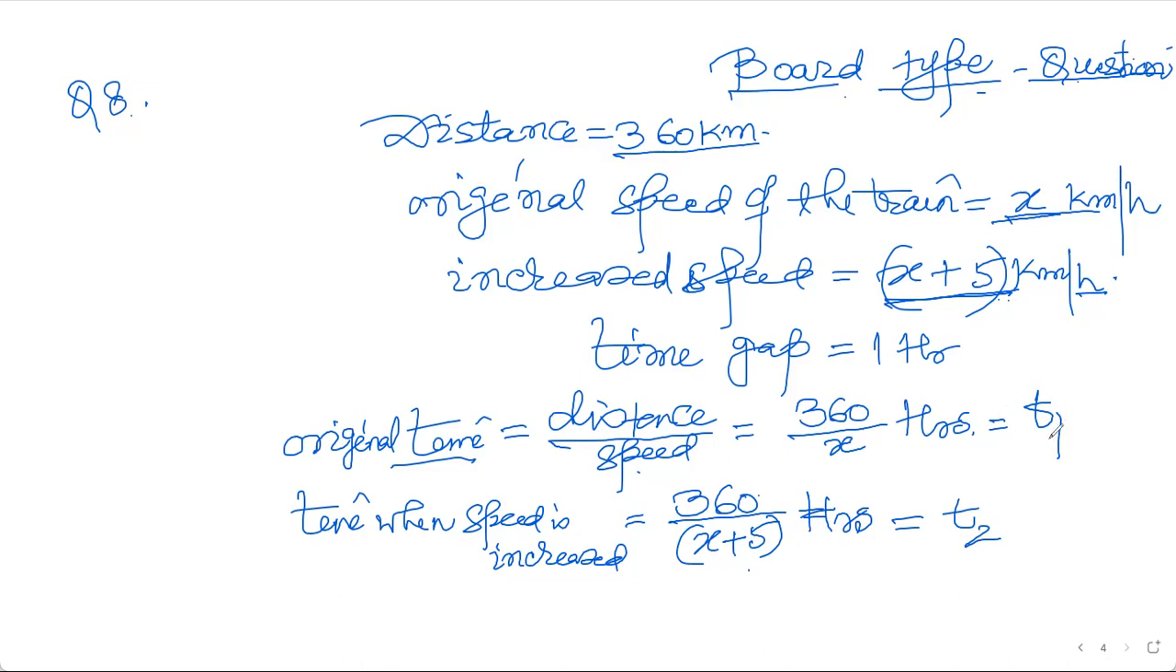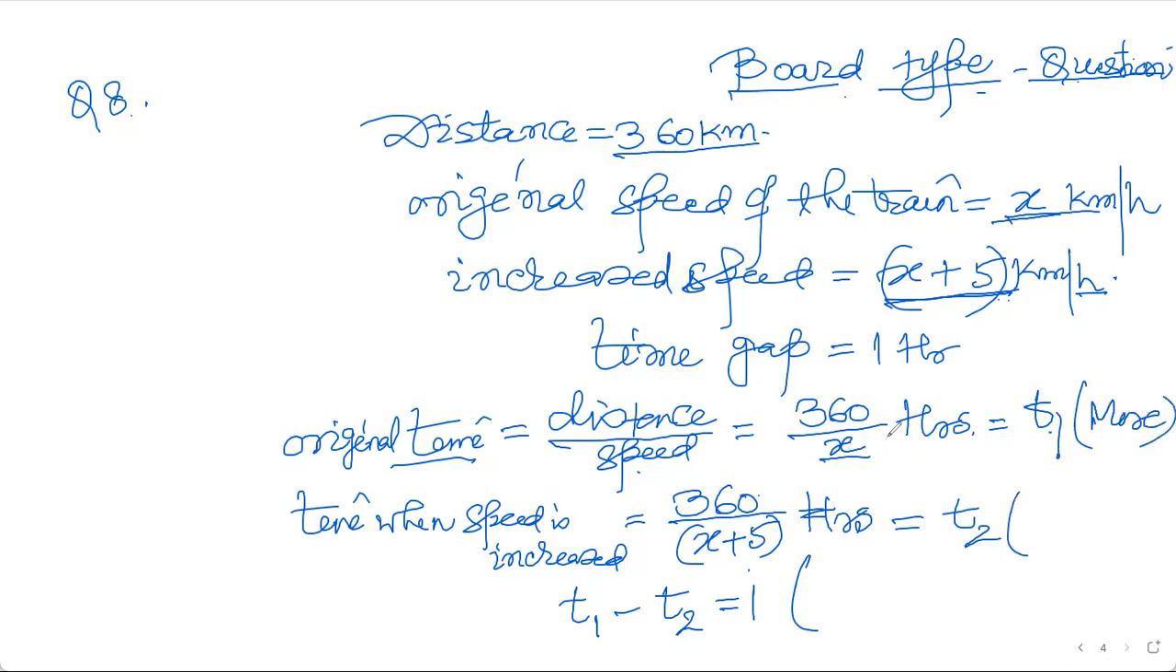But how will I write it? Whether I will write t1 minus t2 or t2 minus t1. Time difference, t1 minus t2 I am writing. Now you'll ask me, why are you writing t1 minus t2? Why not t2 minus t1? This is according to the question. I am writing t1 to be greater because here the speed is less, so time will be more.